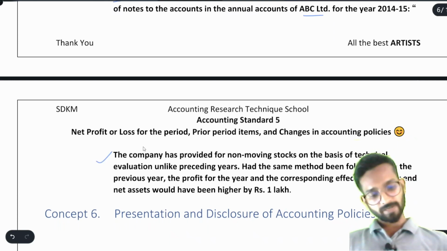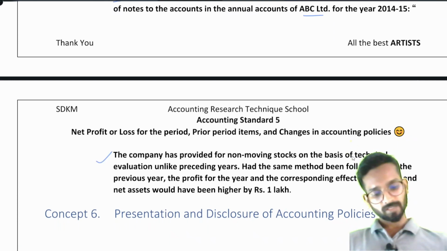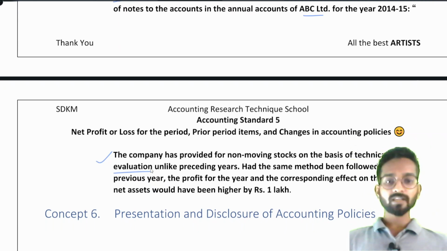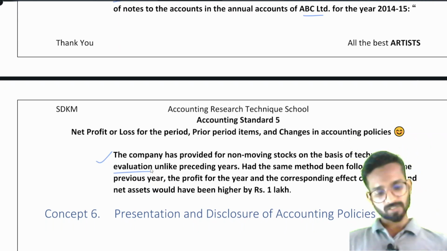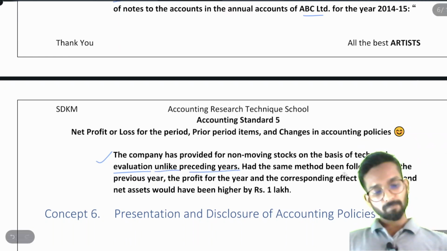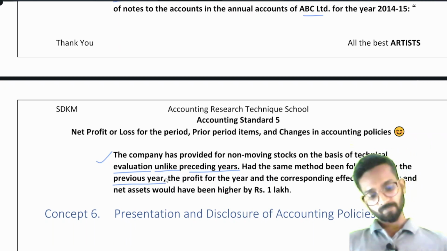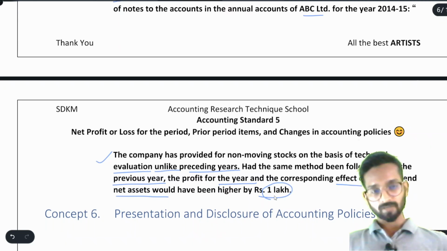The company has provided for non-moving stocks on the basis of technical evaluation. They are disclosing the fact that we are providing the provision on the basis of technical evaluation, unlike preceding years. Had the same method been followed as in the previous year, if we had used the same method that we used last year, then the profit for the year and the corresponding effect, the net assets would have been higher by 1 lakh.